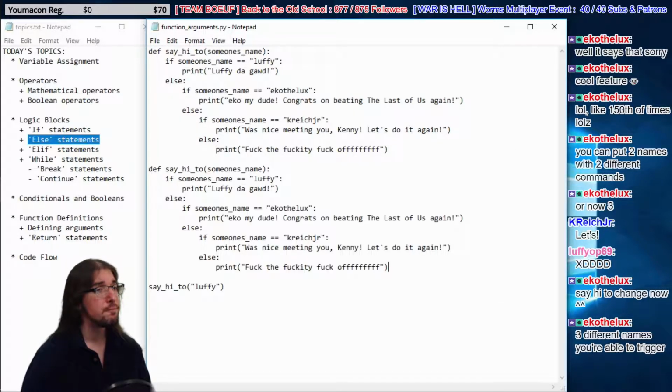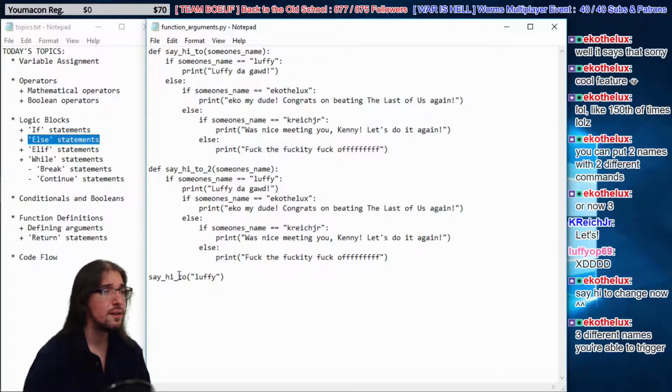Okay. So we're going to make a say hi to. We have another function now called say hi to. It's our second say hi to function. It's exactly the same, except we're going to use elif instead of else if. So we're going to say if someone's name is Luffy, print Luffy to God. Elif, right? So let's go down here.